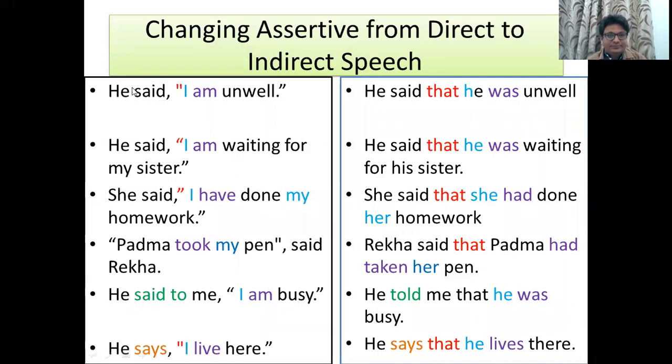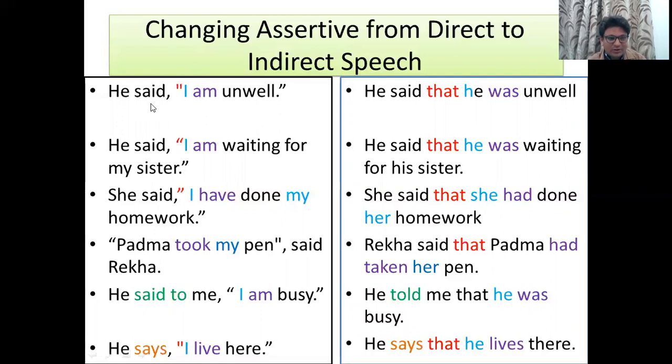Now see the very first example: He said, "I am unwell." We are seeing how to convert an assertive sentence from direct to indirect speech. The sentence is: He said, "I am unwell." "He said": these words are outside the inverted commas, so it is called the reporting verb. "I am unwell": these words are quoted, so it is called the reported speech.